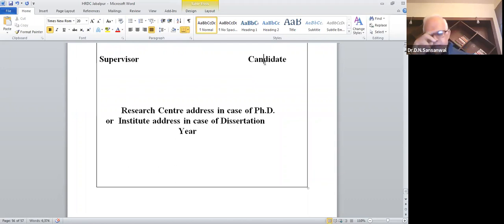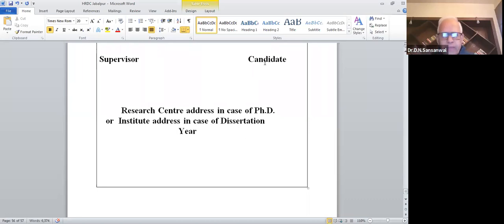Okay, like that. And similarly, the candidate also must write the date after the signature. I have found sometimes that the supervisor's signature is not there at the top of the thesis. Sometimes the candidate's signature is not there. Then it becomes sometimes very difficult to understand the genuineness.